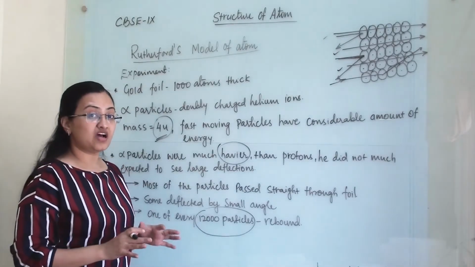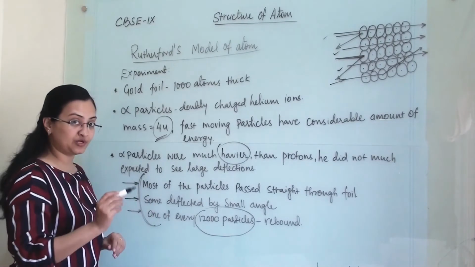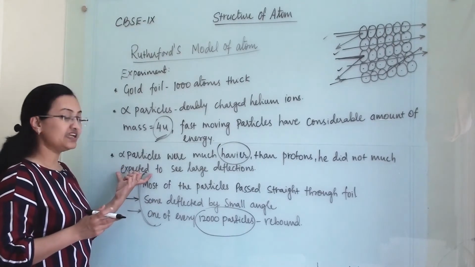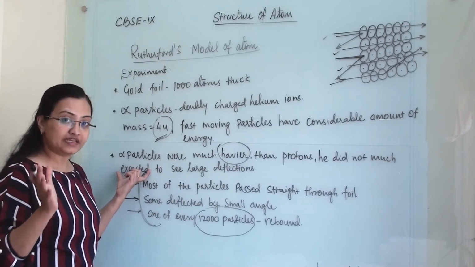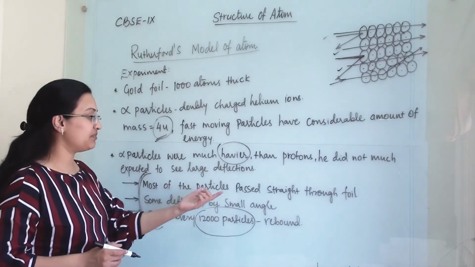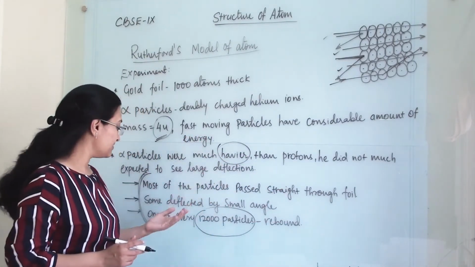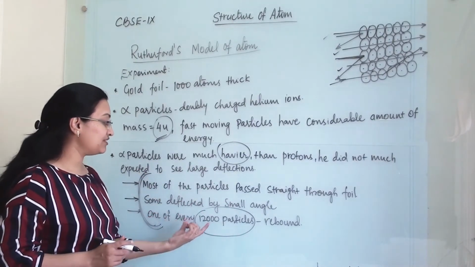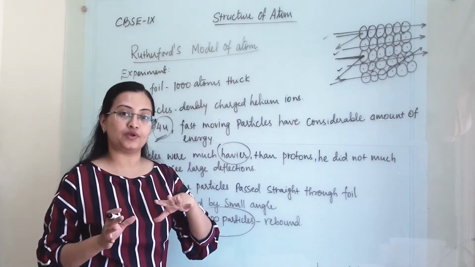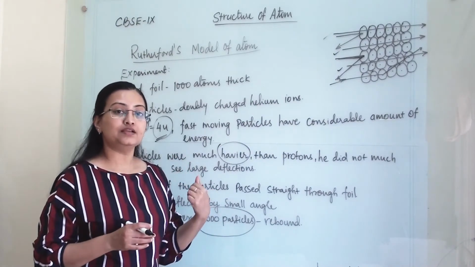A question can be asked from this topic: what were the observations of Rutherford's experiment, what he said and what he expected. Then we need to write that he did not expect to see much rebound or deflection, but these were the observations: some of the particles passed straight through, some deflected by a small angle, and one of every 12,000 particles rebounded. And he compared the foil with tissue paper and the alpha rays with a firing shell. So all this detail you need to mention.